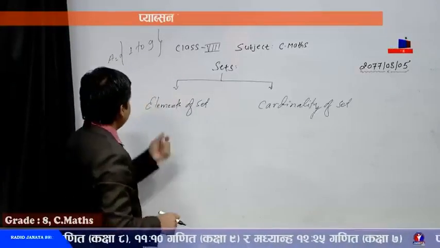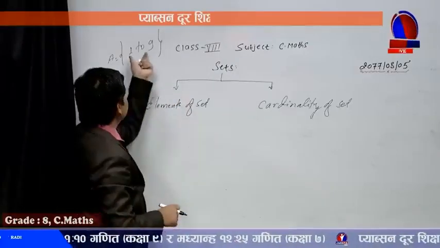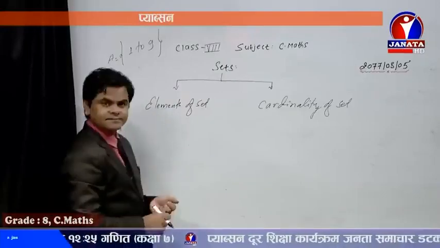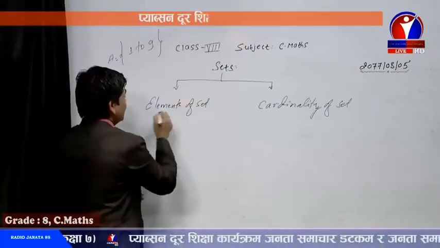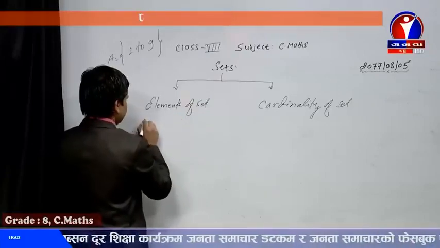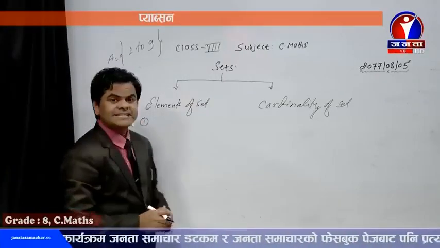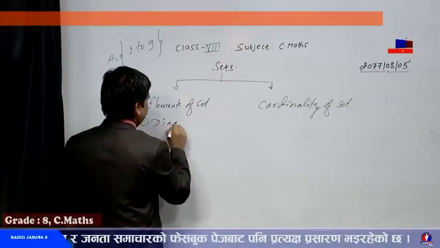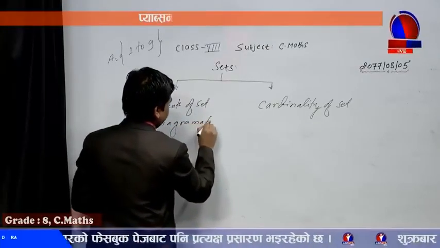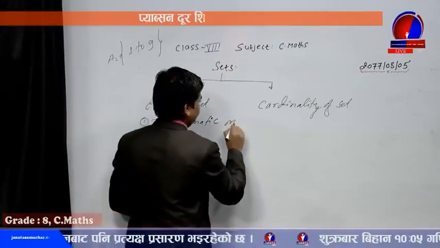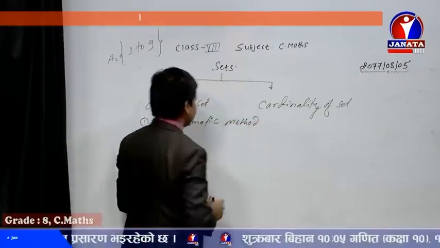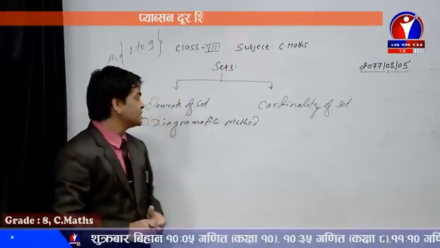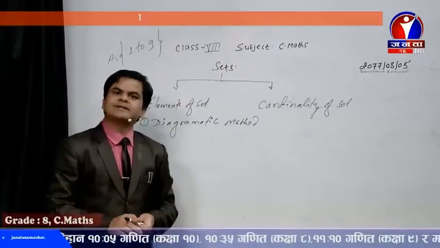If you want to write this information through elements of set, there are so many ways. The first way of describing elements of set will be the diagrammatic method.